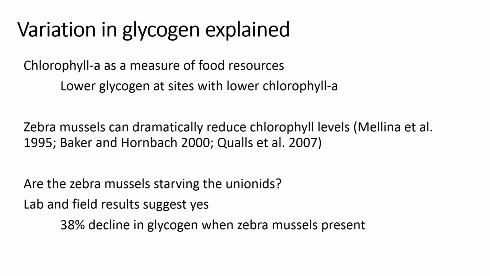So are these zebra mussels starving our unionids? And our lab and field results would suggest that yes, they are. We saw a 38% decline in glycogen when zebra mussels were simply present in the tank with unionids, and an even more decline in glycogen when they were directly attached to the unionid shell.